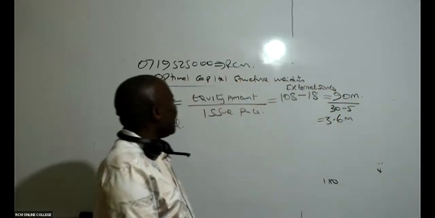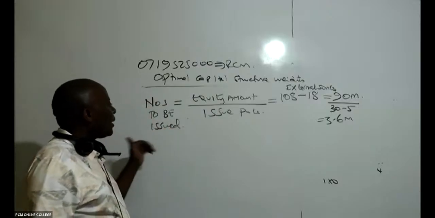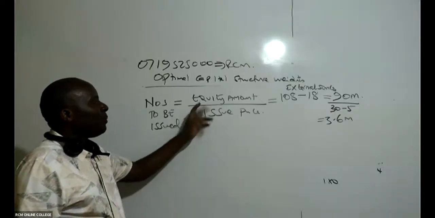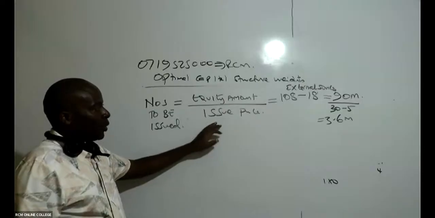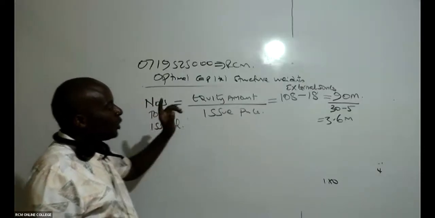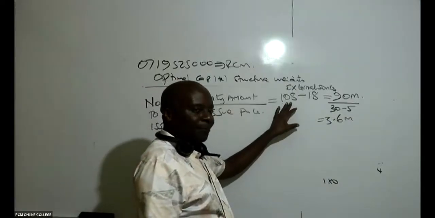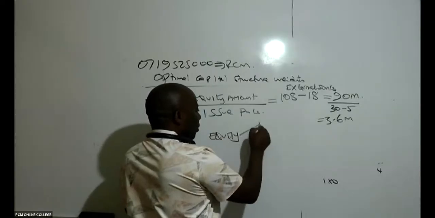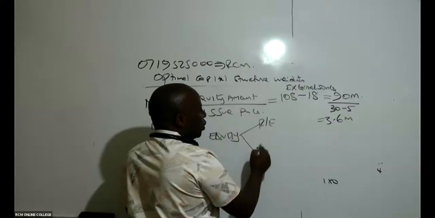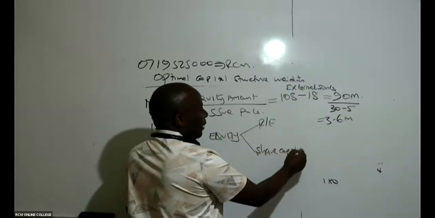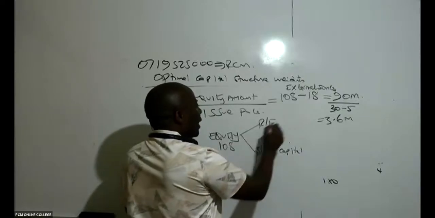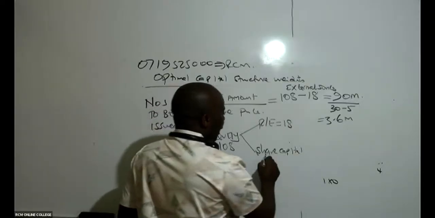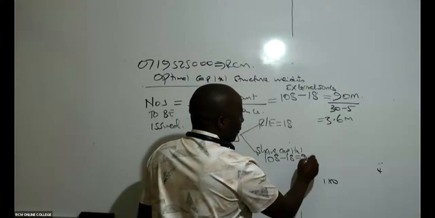So remember, what have we done here? How do we normally get the number of shares? To get the number of shares, we take the equity amount divided by the issue price. The equity amount we computed was 108. Equity has two components: retained earnings and share capital. The total equity is 108 and retained earnings are 18, so the share capital will be 108 minus 18, which gives me 90.